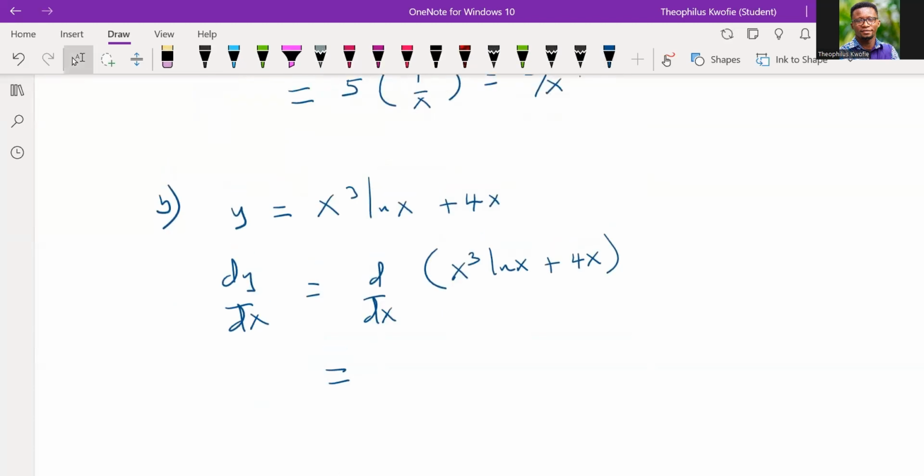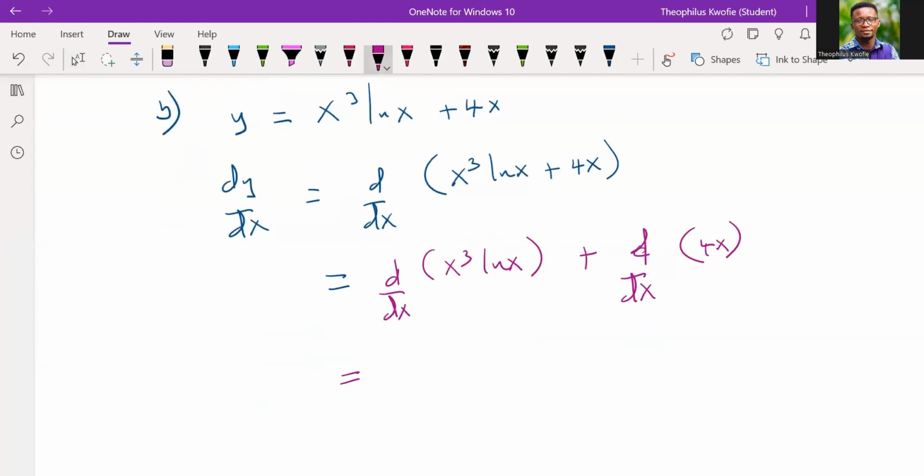We could see that now by applying the sum rule, so it means in which case we are going to differentiate this by using the sum rule, right? Now, you could see that this is a product of two functions, right? In which case you will have to apply the technique I keep telling you: you cover one function, differentiate the other, plus you cover the other one, the next one. So that's the same thing that we apply here.